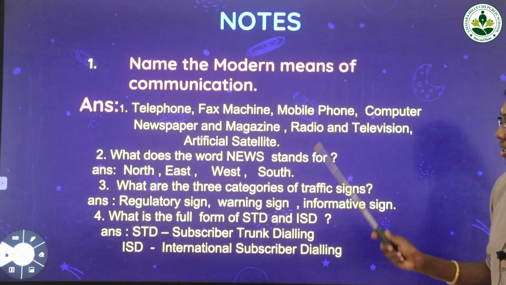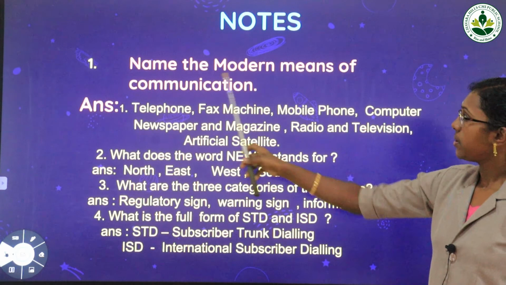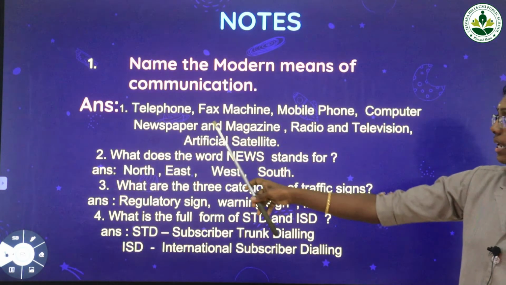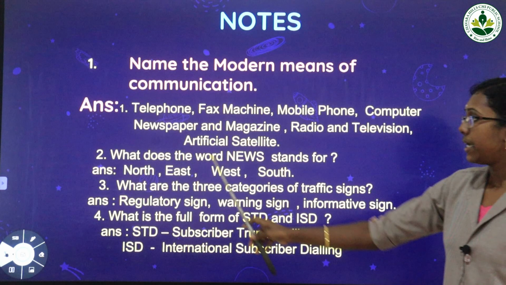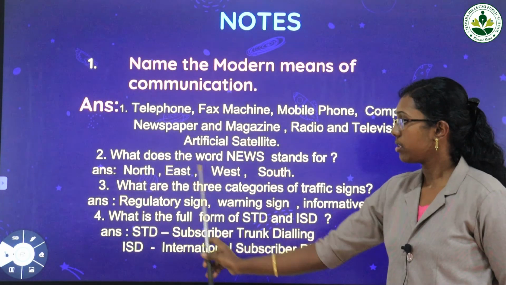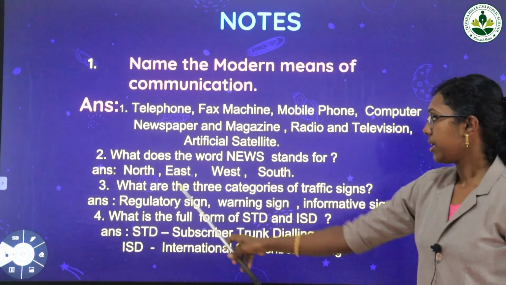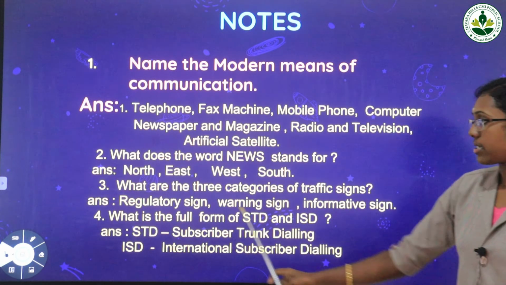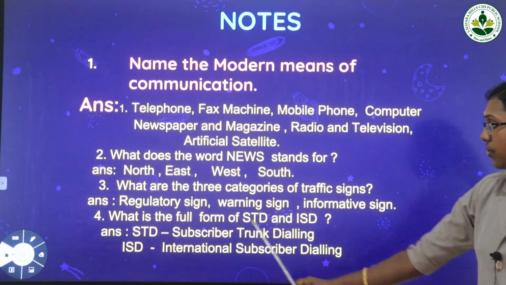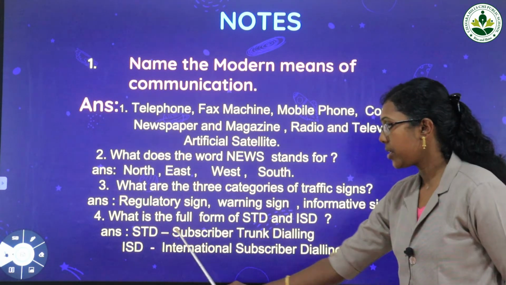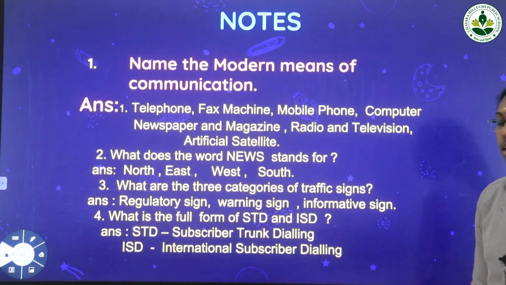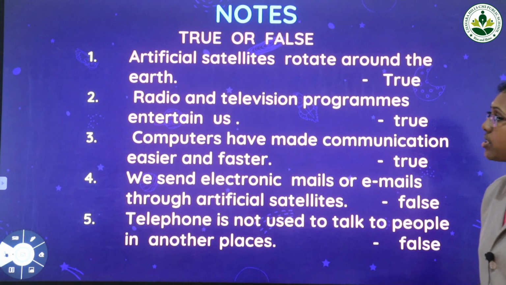Then the notes are there, children. Already we have discussed: name the modern means of communication. These are the modern means of communication. Learn all the spellings also. What does the word NEWS stand for? North, east, west and south. Then what are the three categories of traffic signals? Regulatory, warning and informative. What is the full form of STD and ISD? STD, subscriber trunk dialing. ISD, international subscriber dialing. You have to write it in the notebook and learn well.